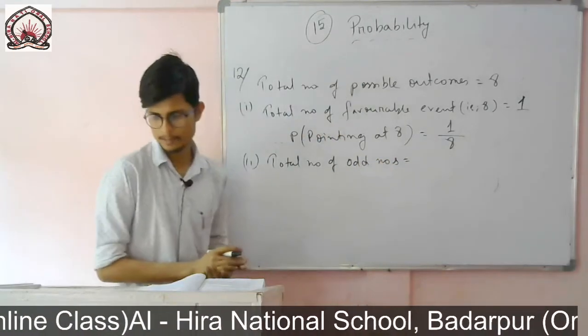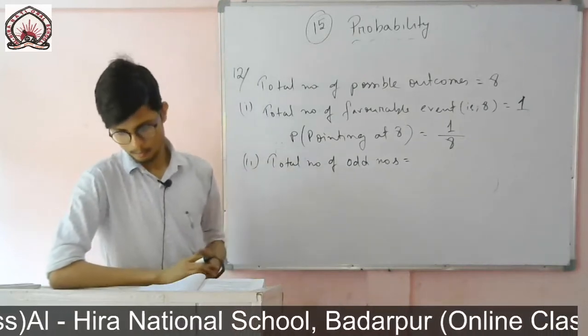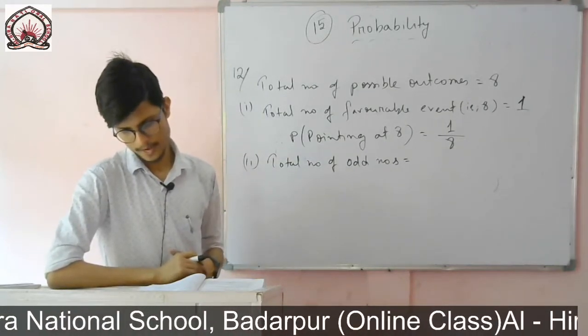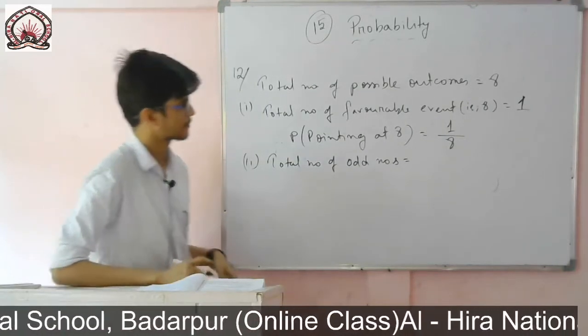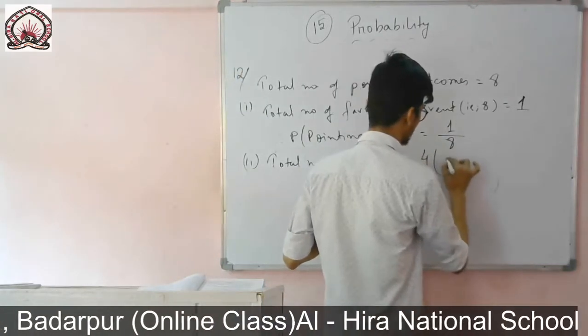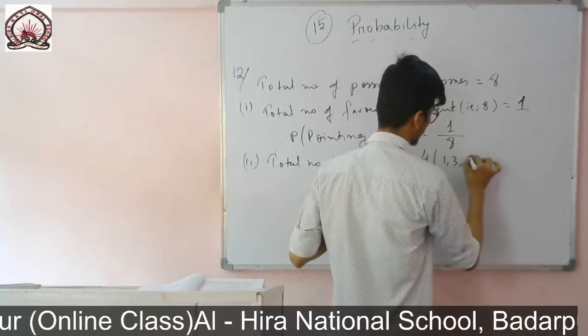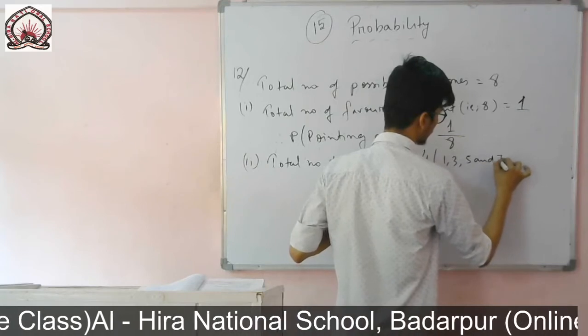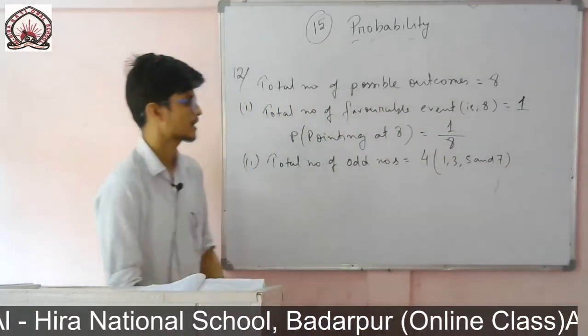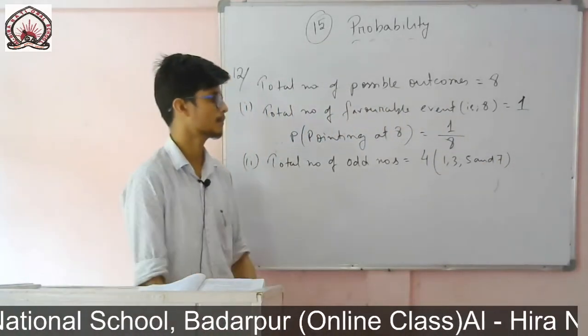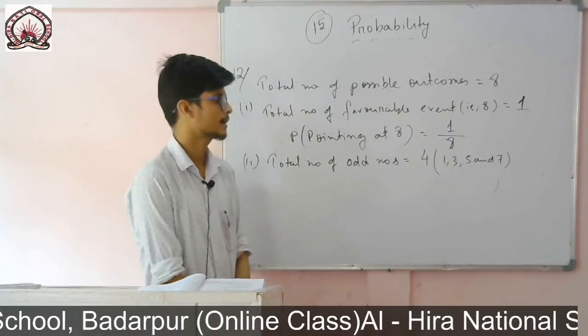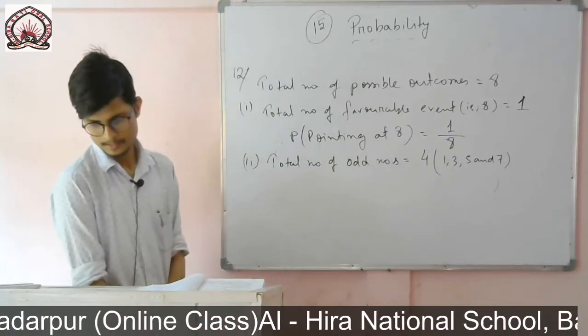Total number of odd numbers, how many odd numbers are there? 1, then 3, then 5, and then 7, that means 4. So in bracket you write 1, 3, 5 and 7. So these are the odd numbers. So total number of odd numbers equals 4, that is 1, 3, 5 and 7.